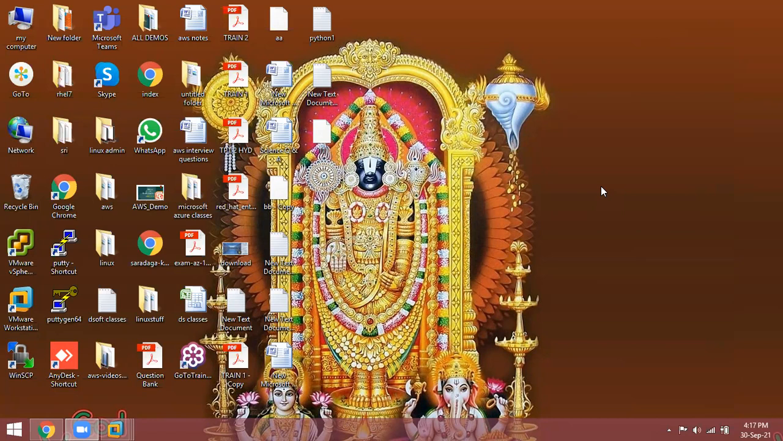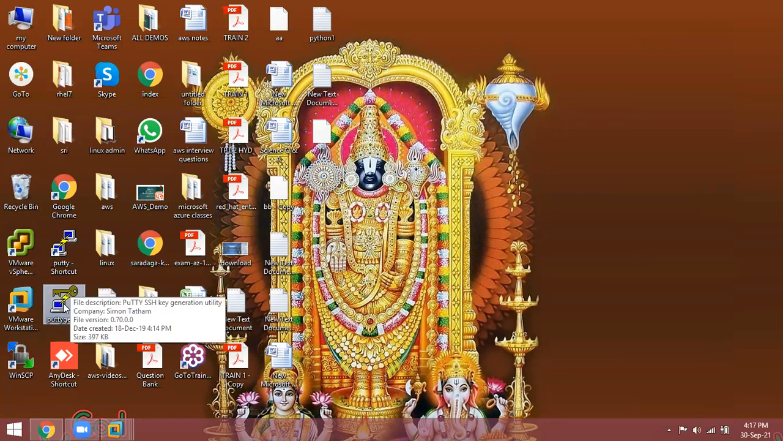How to convert? You have to download PuTTYgen software, 64-bit. I already downloaded PuTTYgen software. So converting the star.pem file as a star.ppk file. Double click on PuTTYgen software.